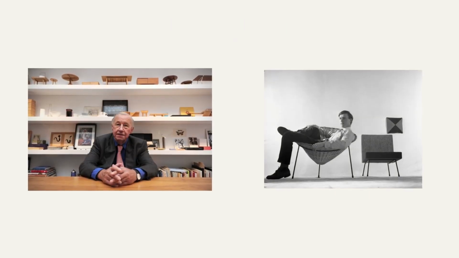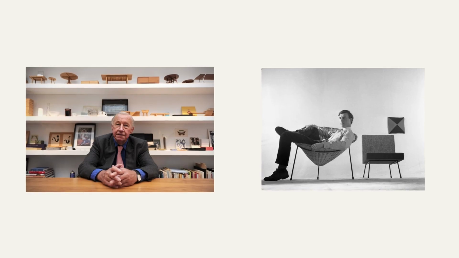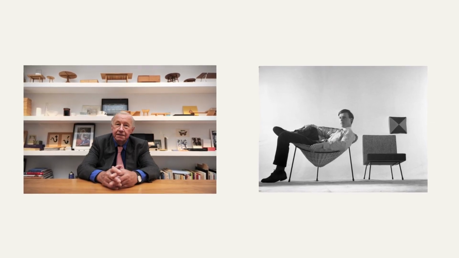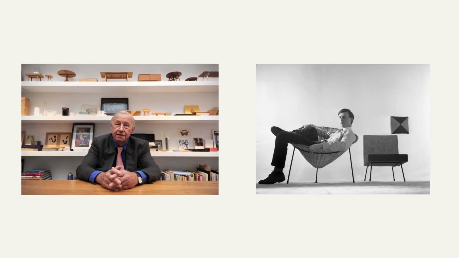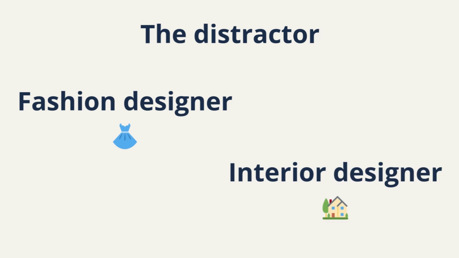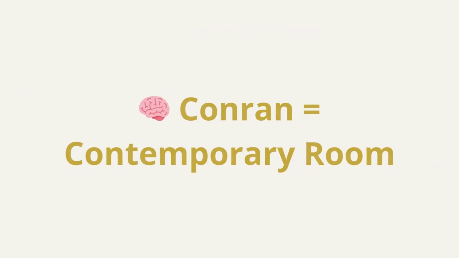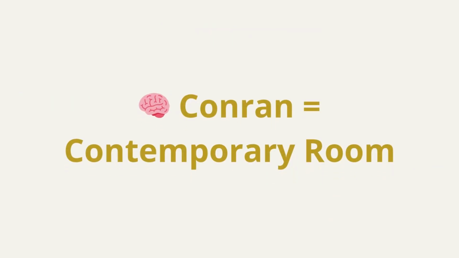He founded Habitat and influenced modern home design. The exam occasionally tests modern British cultural figures. Notice something again? The distractor is close. Fashion designer, interior designer. Close, but different. The exam tests precision. Say it once. Conran equals contemporary room, short, clear, permanent.